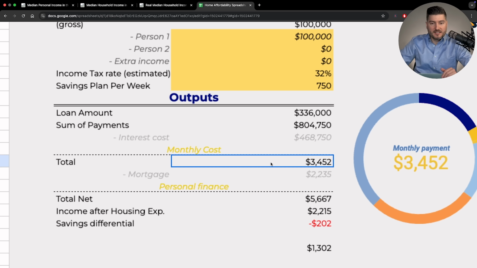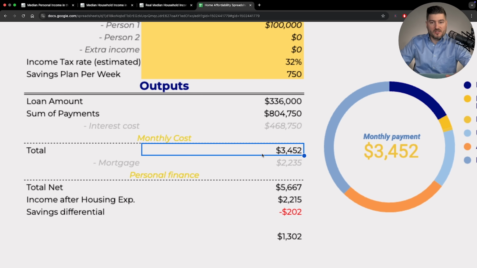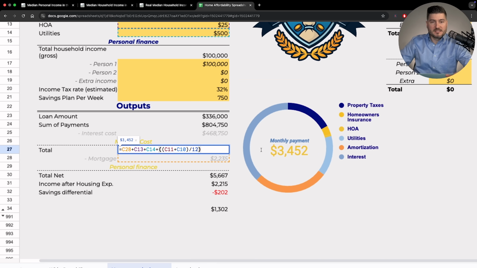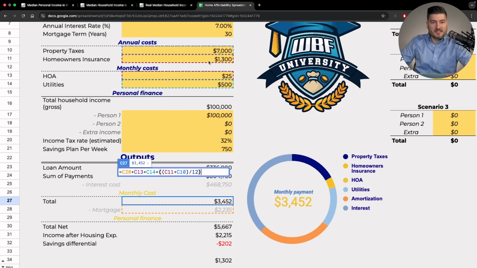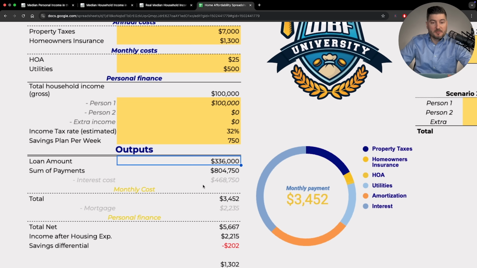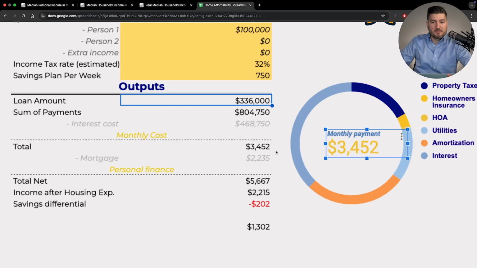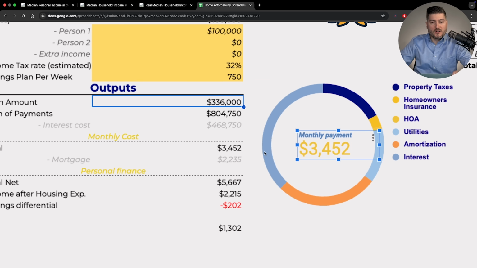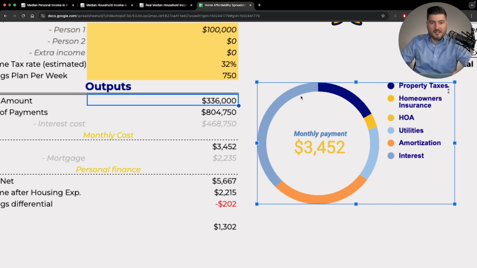What this doesn't take into account is inflation. $804,000 30 years from now is not the same as $804,000 today, okay? It's called the time value of money. So what this is doing is taking their mortgage plus their interest plus all the other things that are being taken into account. We have property taxes, homeowners insurance, HOA, utilities, all that is being taken into account and divided by 12, which gives us a monthly payment of $3,452. And you can see exactly how that's broken down here.